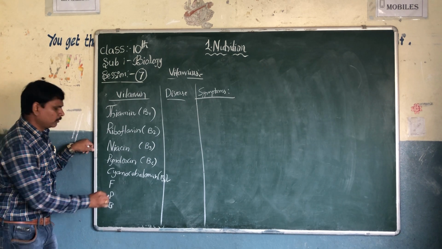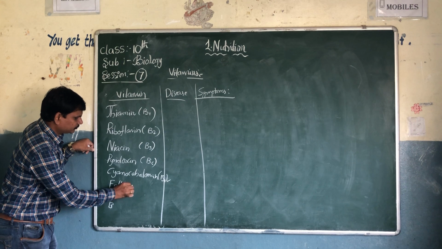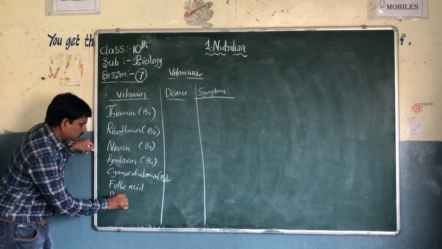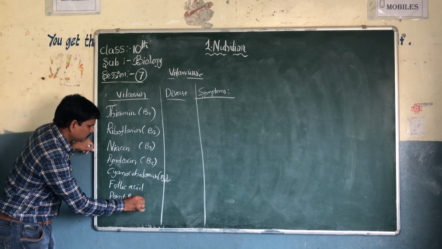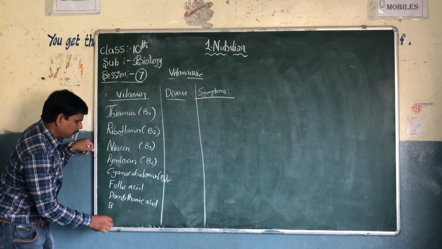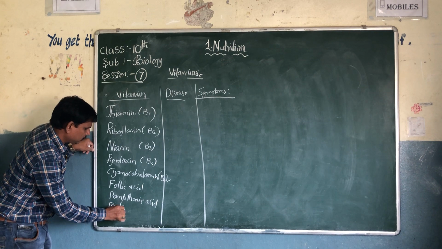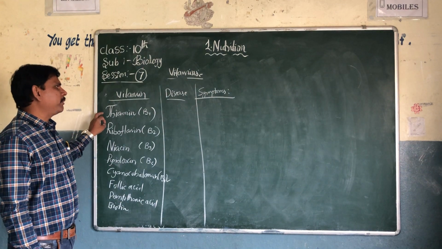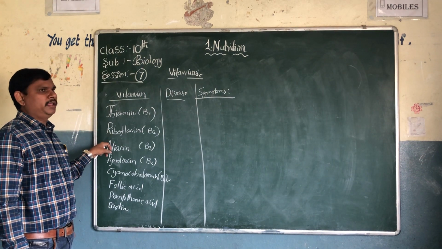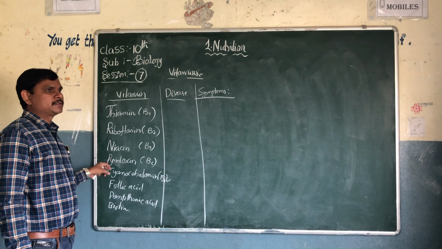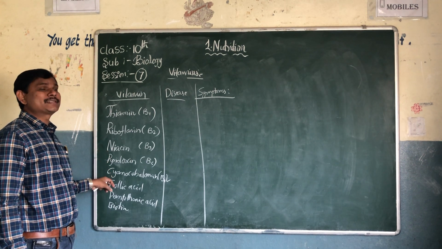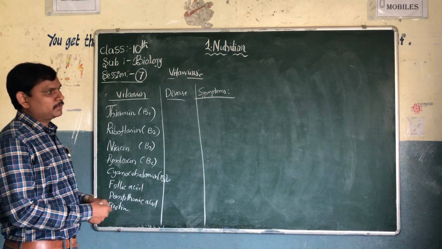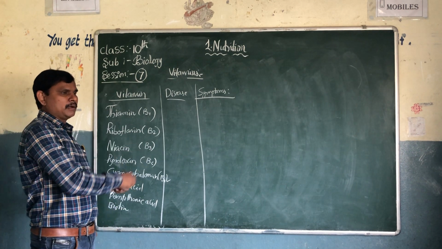Remember FPB: folic acid, pantothenic acid, biotin. These are the B complex vitamins: thiamine, riboflavin, niacin, pyridoxine, cyanocobalamin, folic acid, pantothenic acid. The last one is biotin.